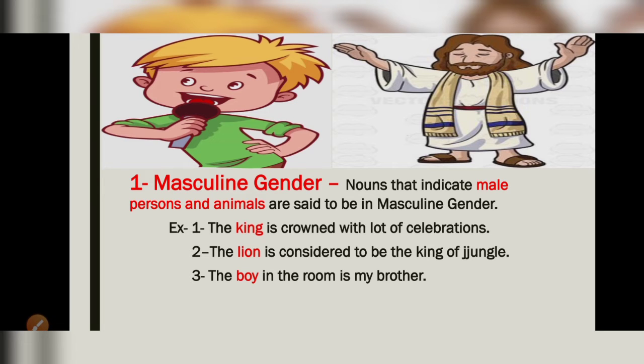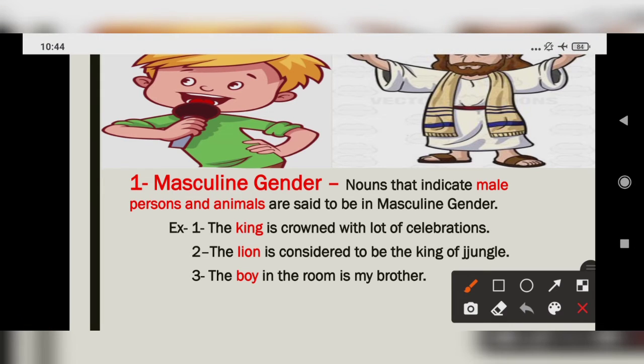Let's try to understand masculine gender. Nouns that indicate male persons and animals are said to be in masculine gender. I repeat, nouns that indicate male persons and animals are said to be in masculine gender, like the king. Yes, the king is crowned with lot of celebrations. Next, the lion is considered to be the king of jungle.